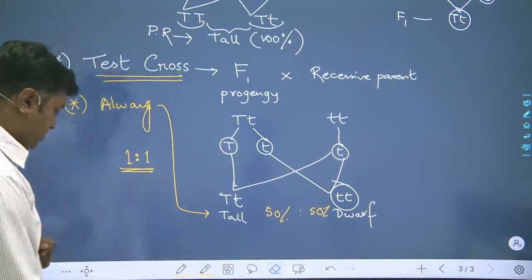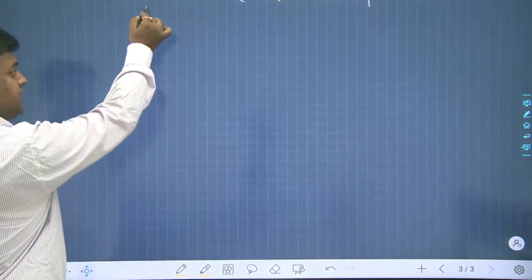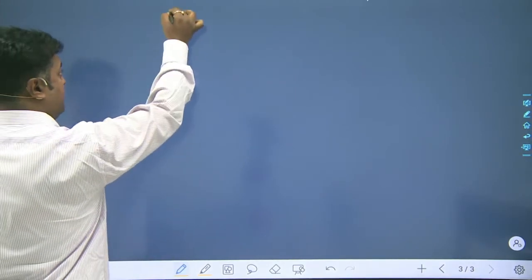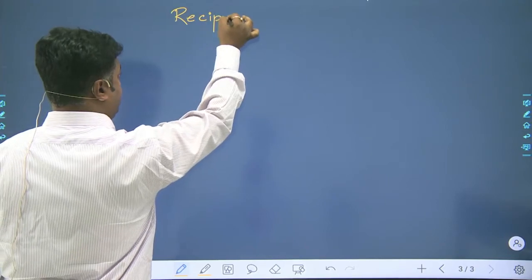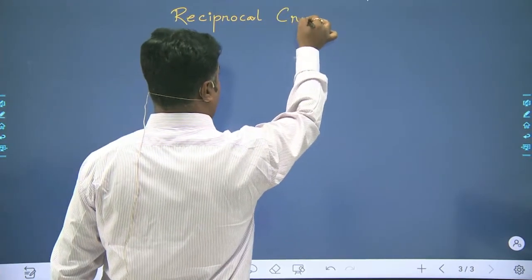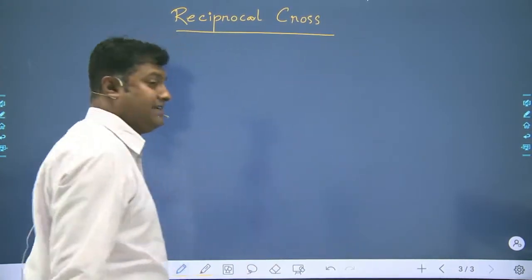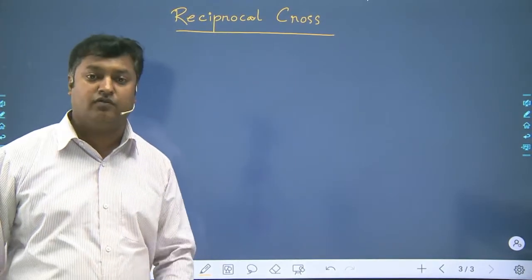Okay, let's go. So after that, we will be coming to the third type of cross, and that will be the reciprocal cross. Reciprocal cross. And as the name suggests, reciprocal. So what do we reciprocate over here?